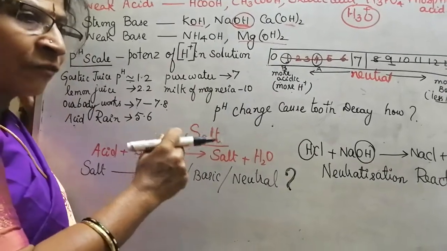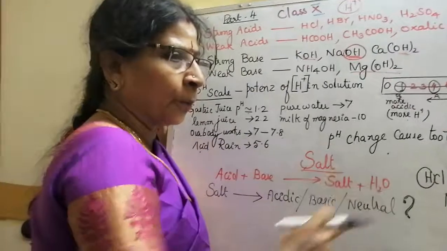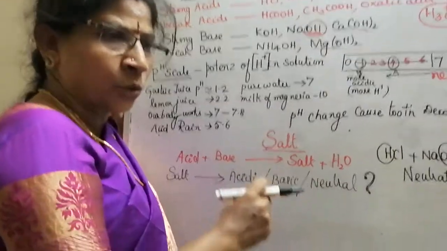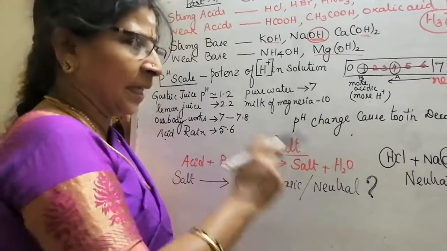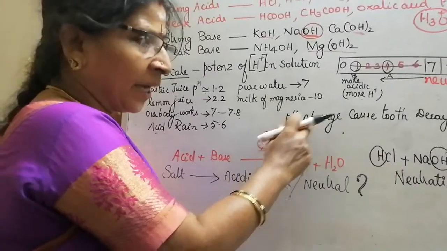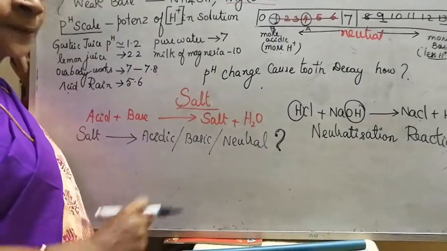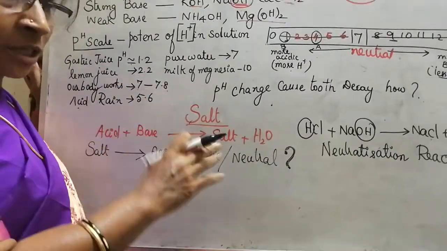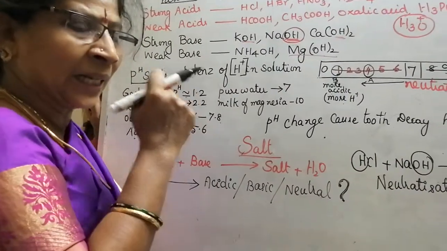Now, after eating food at night, before going to bed, your mother used to ask you to brush your teeth, because pH change can cause tooth decay. How? If you eat food and sleep without brushing, the food particles will remain in the teeth.